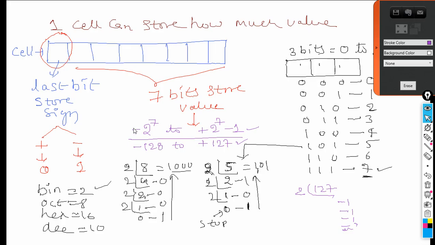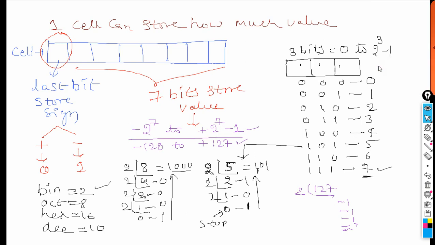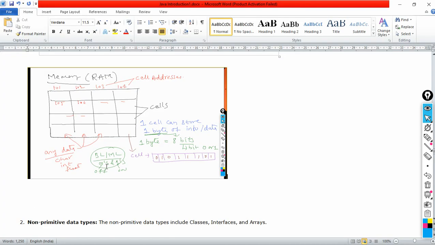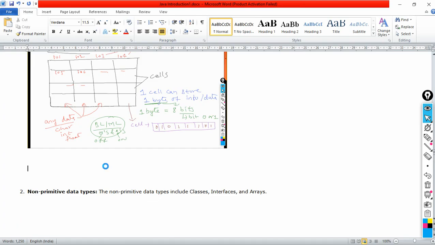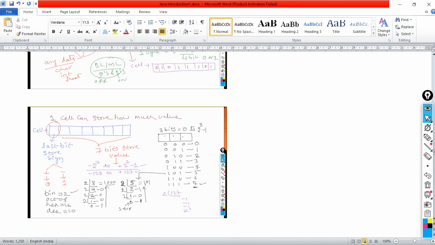If you want to represent it in binary, you can write minus 2 to the power of 7 as the minimum, and 2 to the power of 7 minus 1. This is the minimum value, and this is the maximum value that it can store in one cell of memory. Do you understand one cell of memory? Similarly, it will apply for 2 cells also. 2 cells means 8 plus 8, 16 bits. I will tell you that also in the next class. So let me save this and paste it over here.